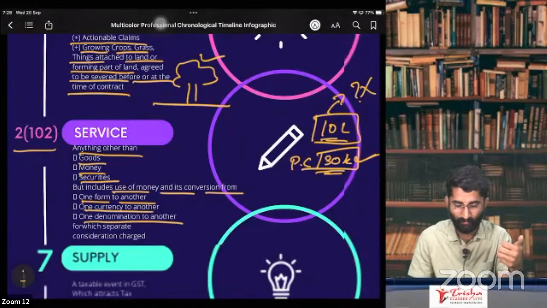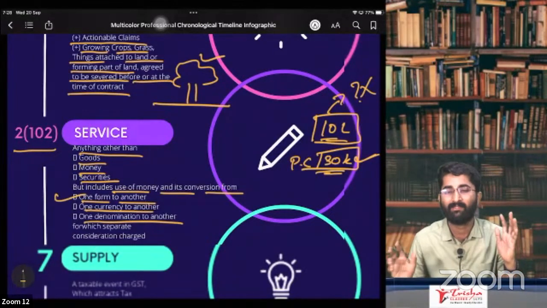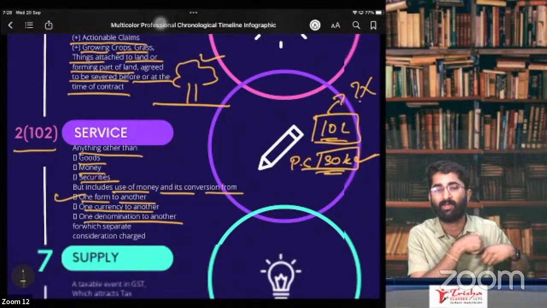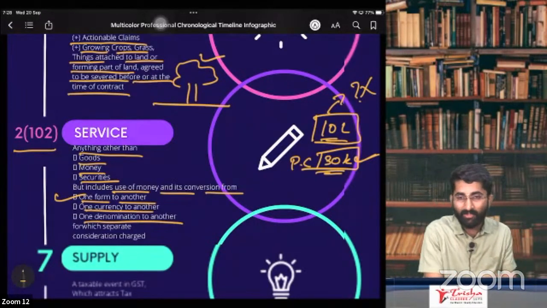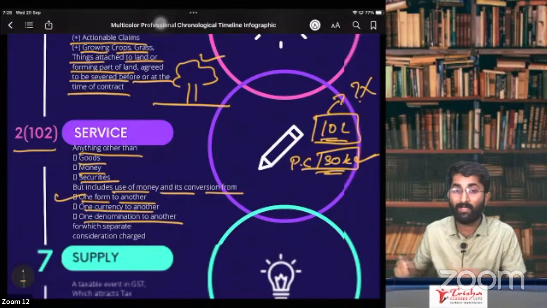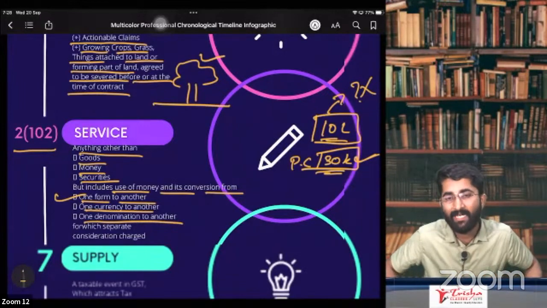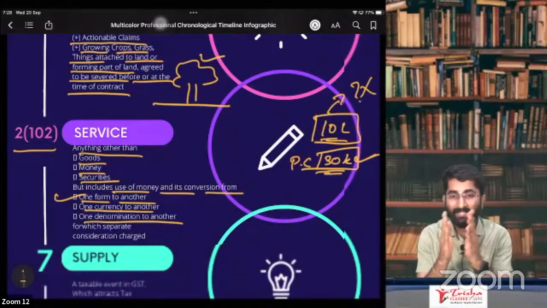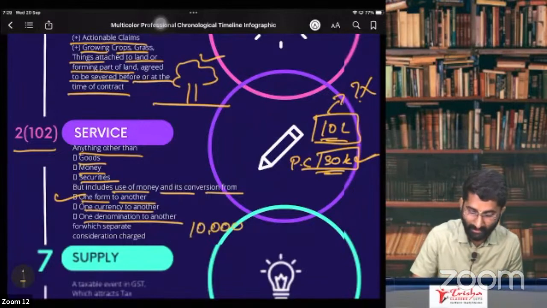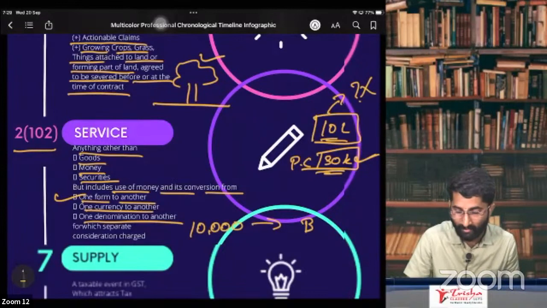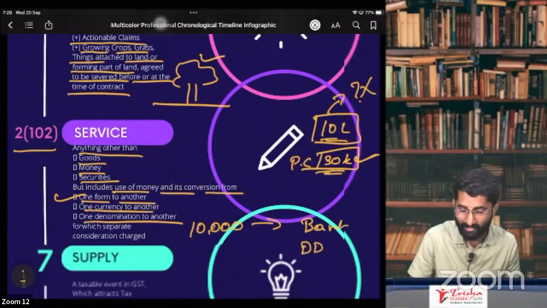First example, one form to another form. For example, you have 10,000 rupees in your pocket as cash. You gave this cash to the bank and you got one DD. On that 50 rupees there is GST, not on the 10,000. You had 10,000 rupees. You gave this 10,000 to the bank. Bank gave you a DD. For the DD, there are some charges.